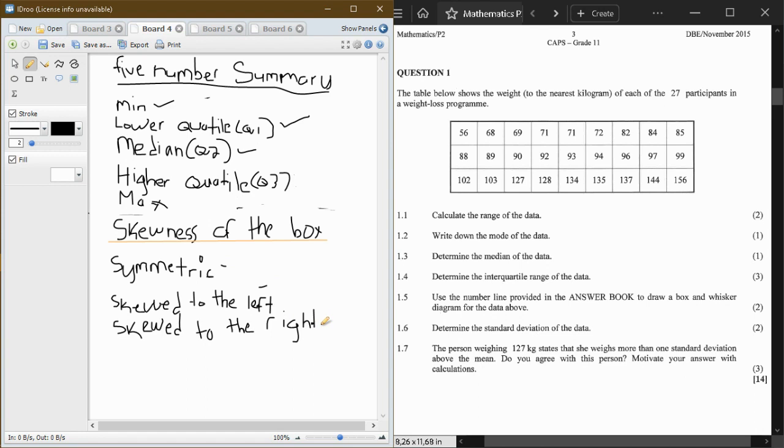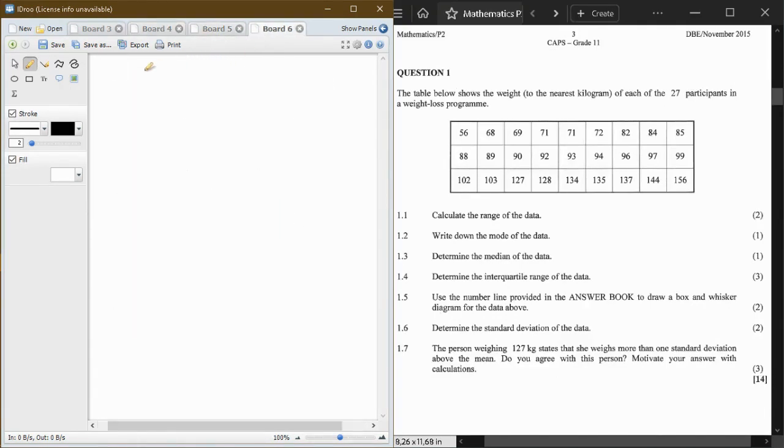So guys, after writing these notes, remember we attempt a question. Now it will be very much easier to answer these questions. Trust me, you will see. Now, let us go to question 1.1. We go into question 1.1. They say calculate the range of the data.